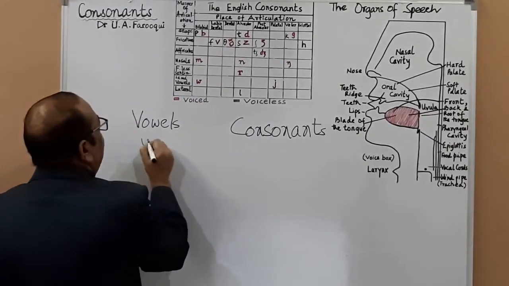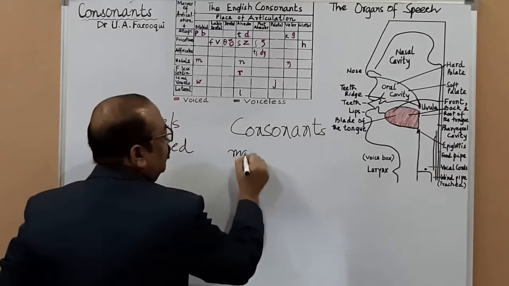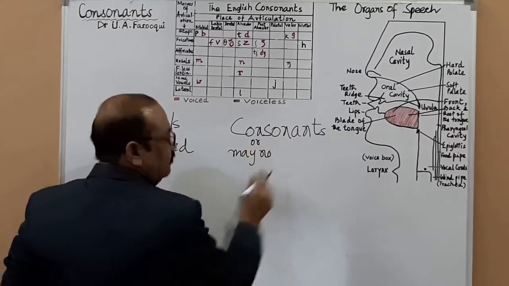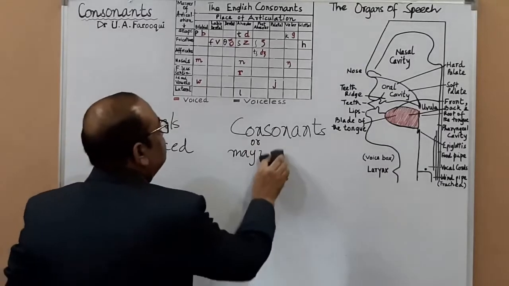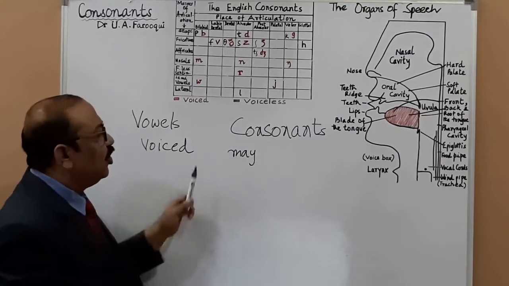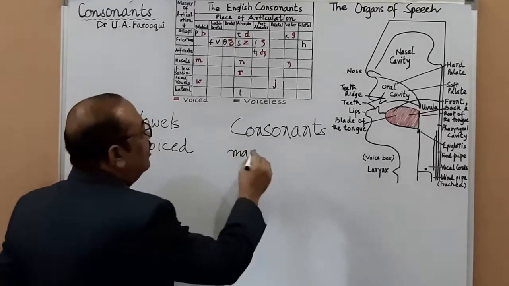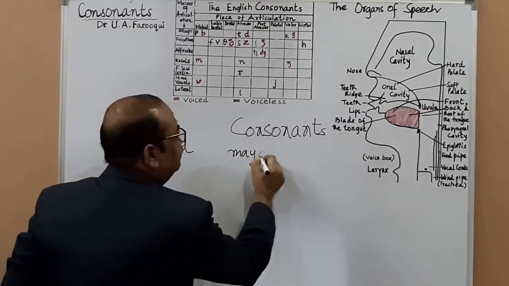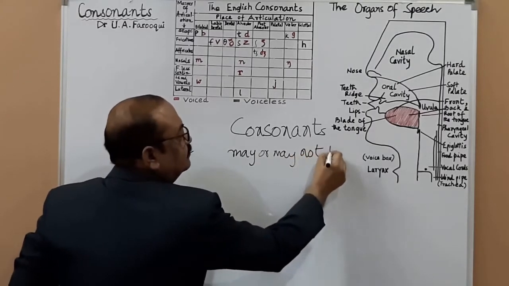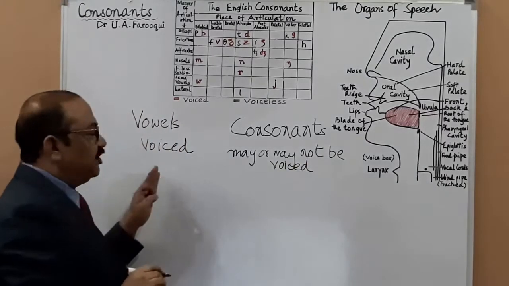So here you may write voiced, the first point can be voiced, and here I am just writing may or may not be voiced. Vowels, remember, are always voiced. All the pure vowels, all the 12 vowels, are voiced sounds, whereas consonants may or may not be voiced. Is it okay? Yes, sir.